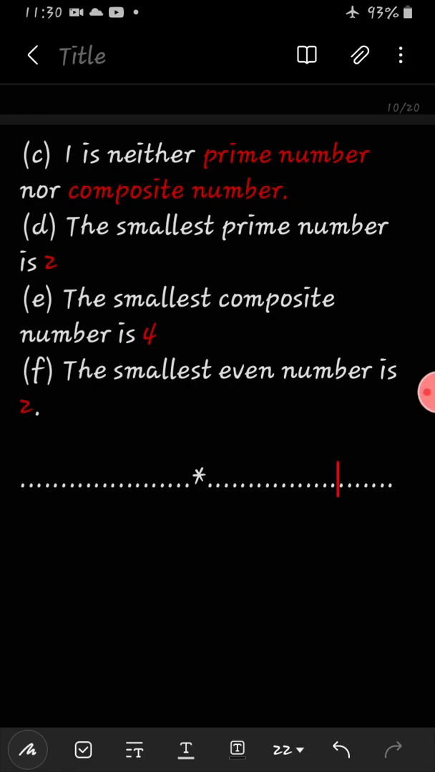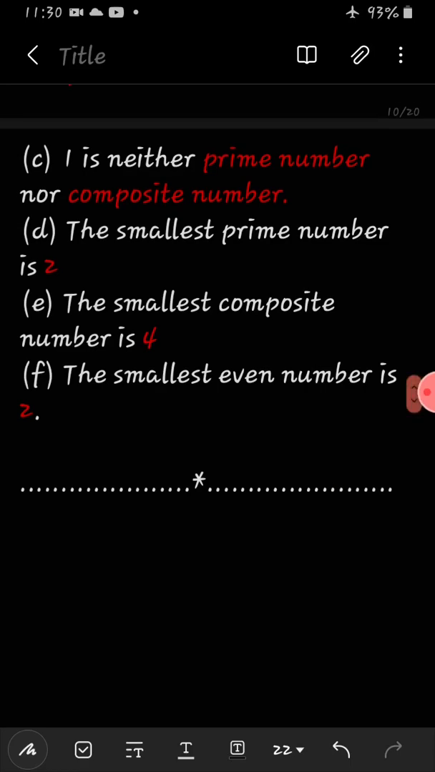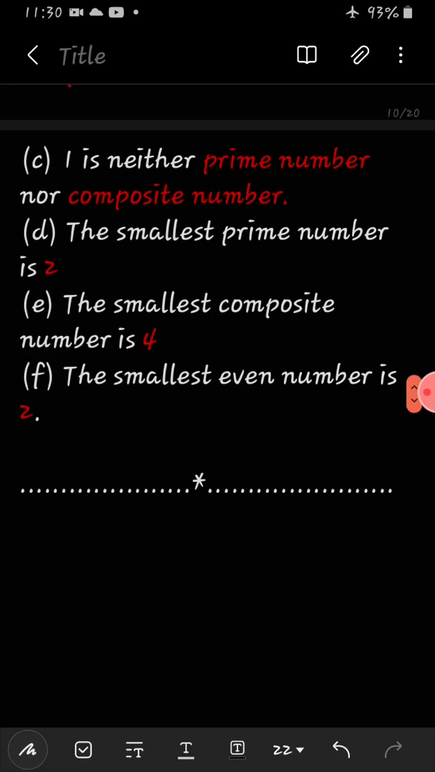Then D, the smallest prime number. Which is the smallest prime number? The prime numbers start from which digit? 2. So 2 is the smallest prime number. Then the smallest composite number. 2 is a prime number, then 3 is a prime number. After that 4. 4 is not a prime number, that means it is a composite number. So composite numbers start with 4. That means the smallest composite number is 4. Then the last question. The smallest even number is 2. Yes, the smallest even number is also 2. And the smallest prime number is also 2. So we have discussed 3.2 till here. I hope you have understood well. Have a nice day. Thank you.